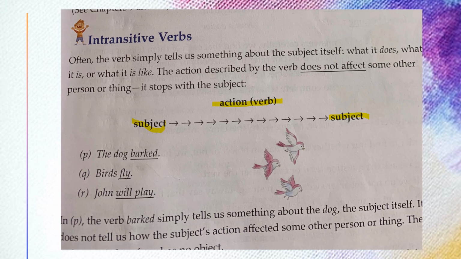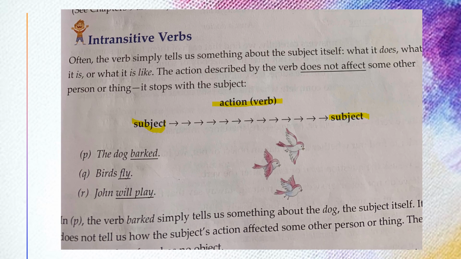Nothing. I am not getting any answer. So intransitive. Birds fly. Birds fly what? Fly whom? Nothing. John will play. Will play what? Whom? Who? Nothing. So intransitive.